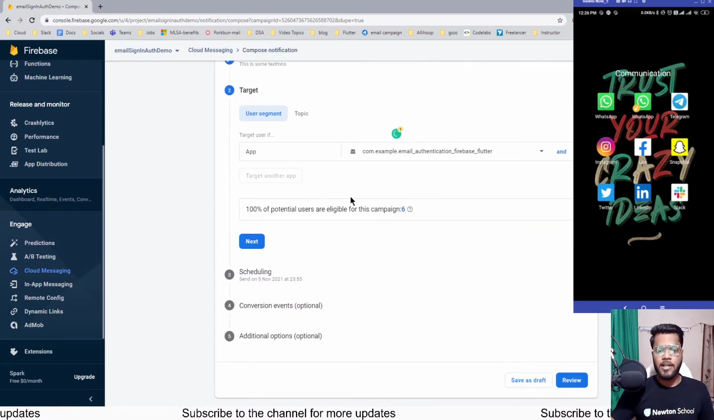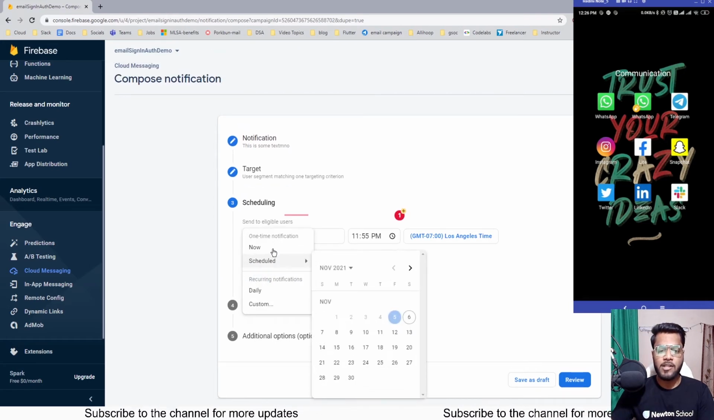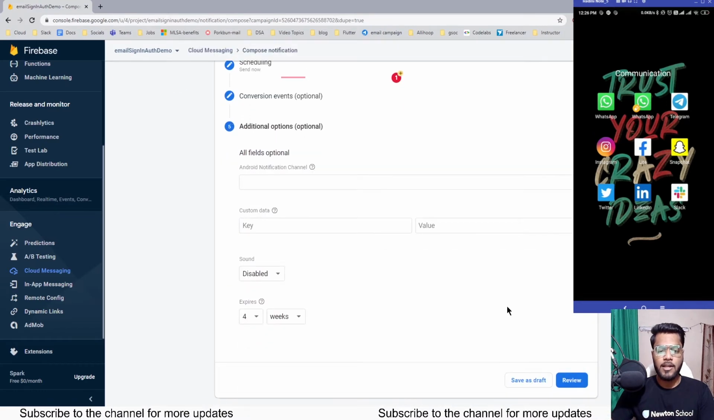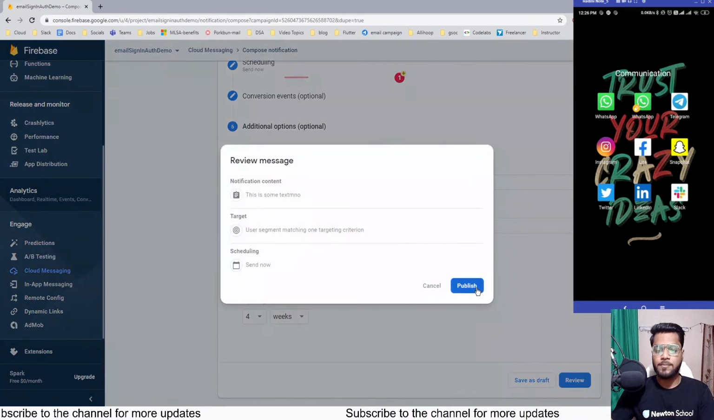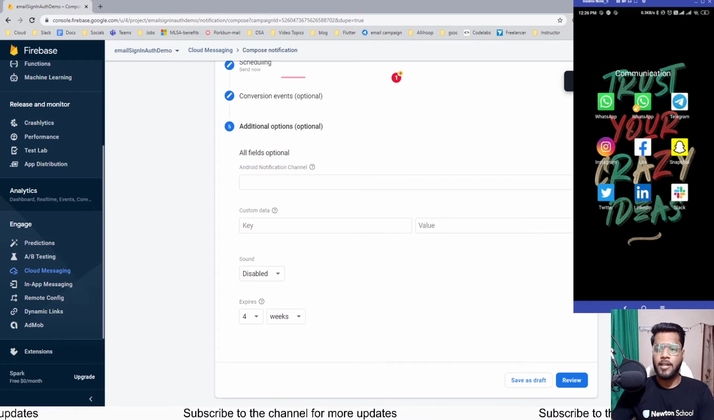Similarly going to the next button, and all the 100% potential users would be getting the notification now. Next, and review, publish. And you can see that this was successfully saved, and it will be taking us to the Firebase screen anytime.